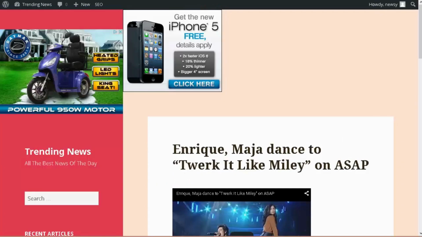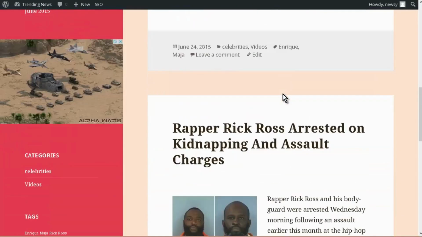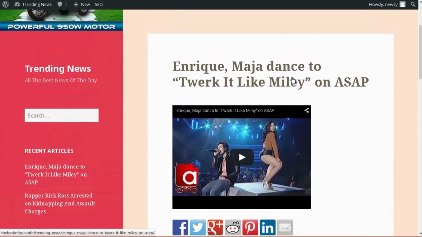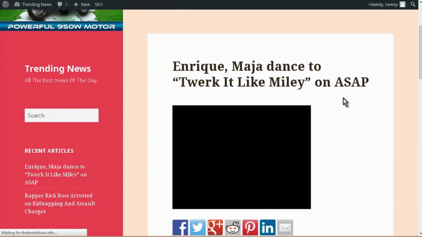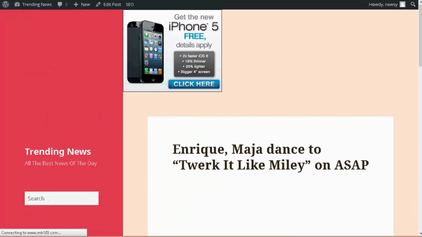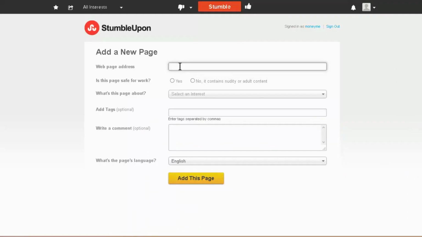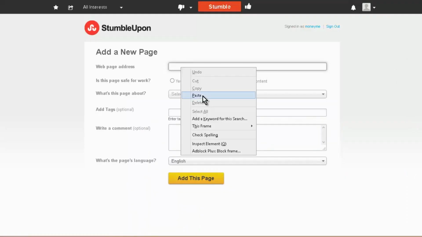So what we would do is go back to our site here, and then we would go to the post we want to share. We're not going to do this site-wide, we do this post-wide. So every time we make a post, we get the URL by going to the page and then copying it from the browser bar. Then we go back to StumbleUpon, put the web page address in here.